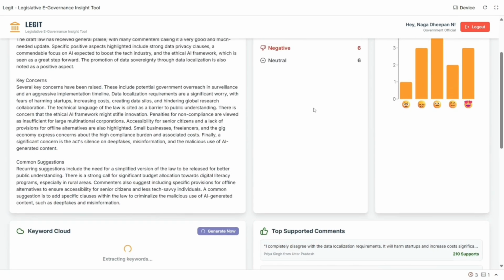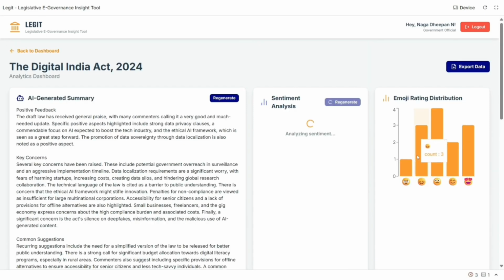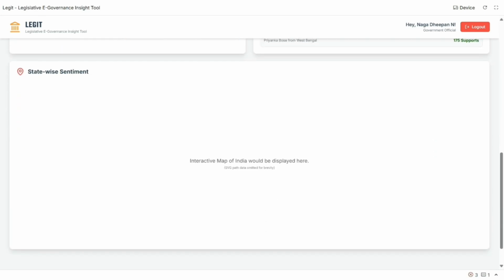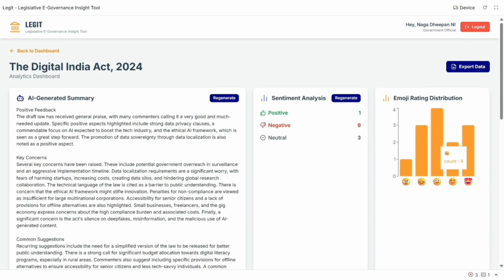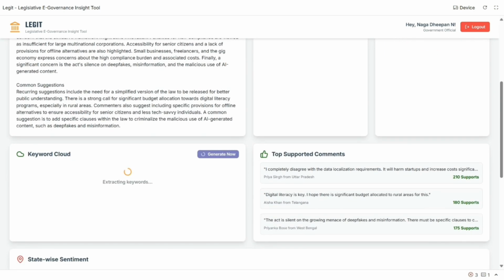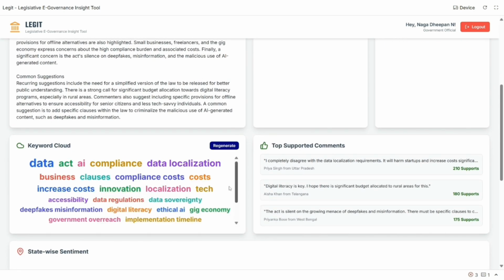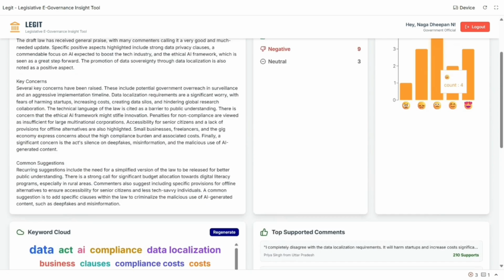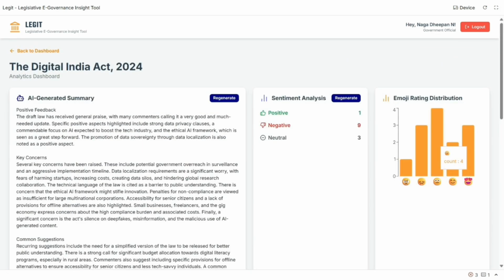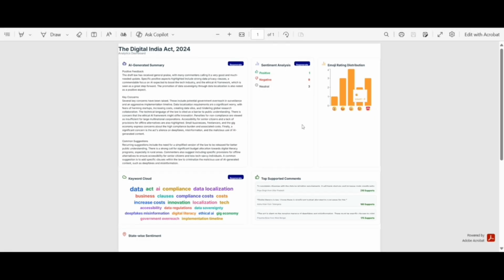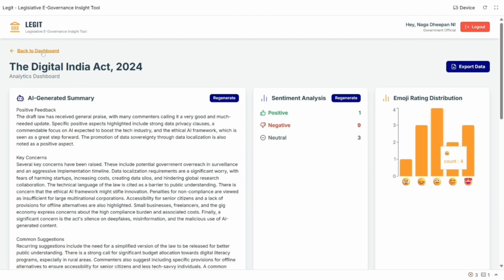The BERT NLP we use extracts keywords and converts them into an AI generated summary, and the keywords are used for analyzing whether the comment is positive, negative, or neutral. The emoji distribution chart shows how many emojis are given under each, and the keyword cloud is generated with all the keywords. Now, when the export data option is clicked, the full data of this page will be exported into a PDF which the government can easily share wherever they want and store it.